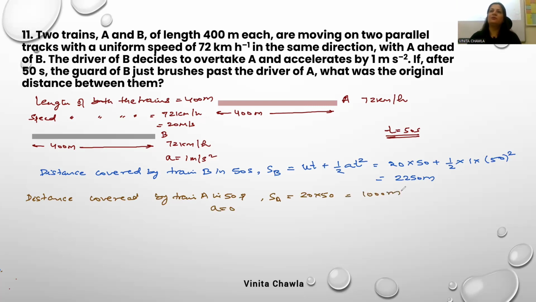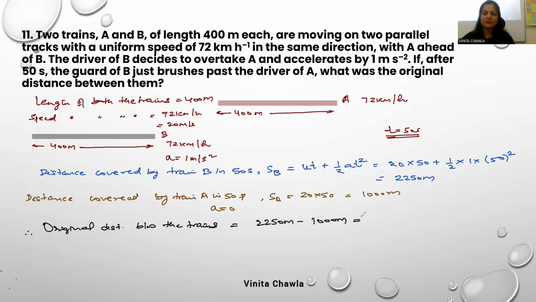Now we have to find the distance between them. Subtract. Therefore, it's 1250 meter.